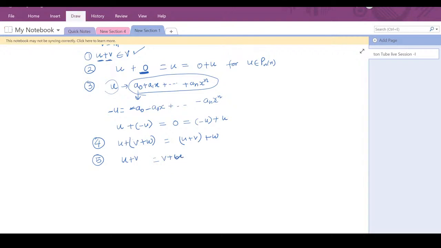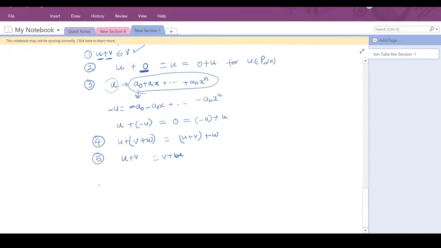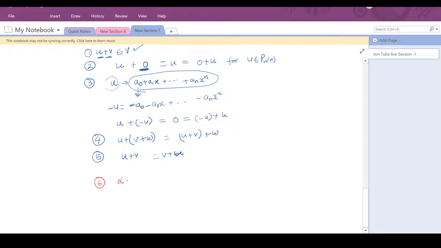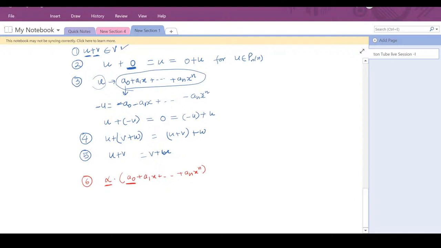Now let us look at the other properties that are very easy to establish. Let us look at the property of scalar multiplication. If you have a scalar alpha and you multiply it with a polynomial a naught plus a1x and so on up to an x raised to power n, then since alpha is a real number and a naught is a real number, alpha a naught is a real number. So this is again a polynomial of degree less than or equal to n with real coefficients.